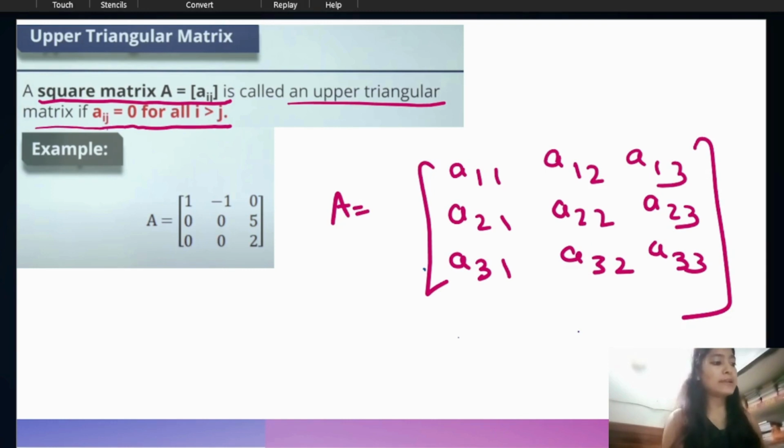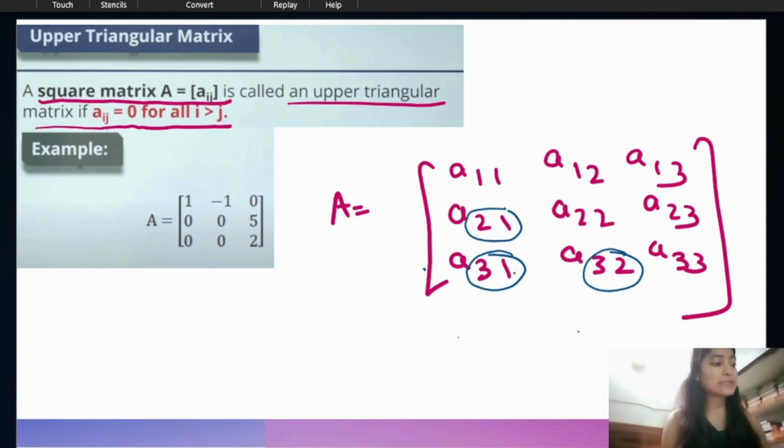Now it says first we have to figure out the elements where i is greater than j. You can see here i is greater than j, here i is greater than j because 2 is greater than 1, 3 is greater than 1, and here 3 is greater than 2, right? The rest of the elements are either equal or smaller.